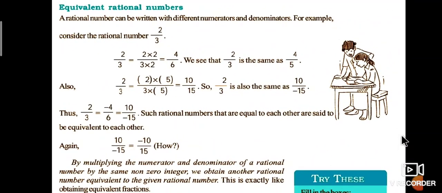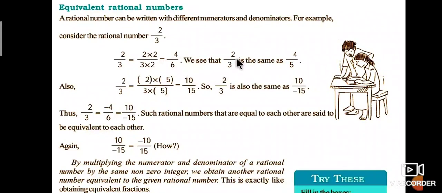Okay, next one is equivalent rational numbers. A rational number can be written with different numerators and denominators. For example, consider the rational number 2 by 3. It can be written as 2 by 3. We multiplied 2 on both numerator and denominator, then we got 4 by 6.